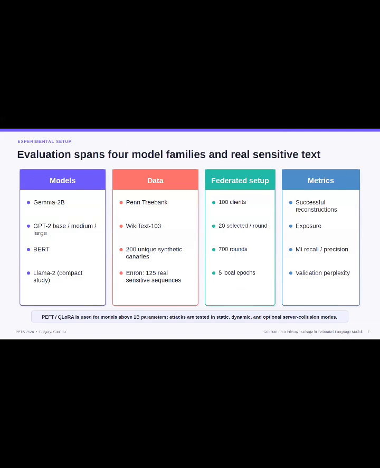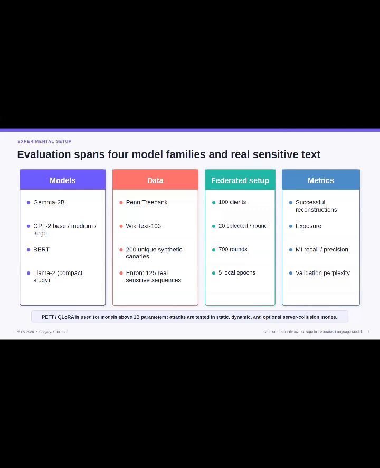Now the experiment setup. We evaluate the attack across model families. There are four model families actually: Gemma 2 billion, GPT-2, BART, and a compact Llama 2 variant. Our datasets include Penn Treebank and WikiText-103 augmented with 200 unique synthetic canaries. We also evaluate naturally occurring sensitive information using 125 private sequences identified in the Enron email corpus.